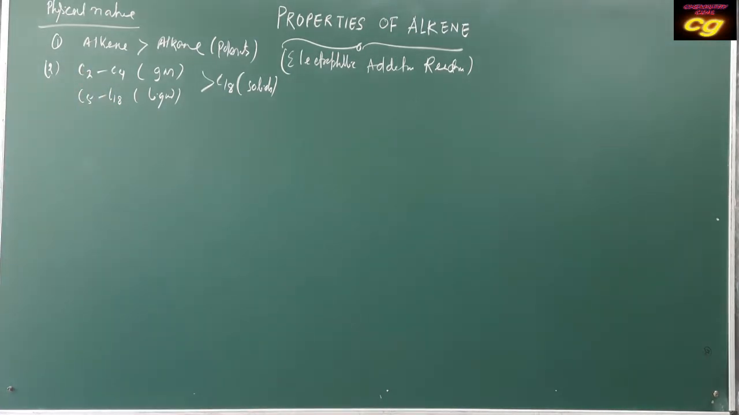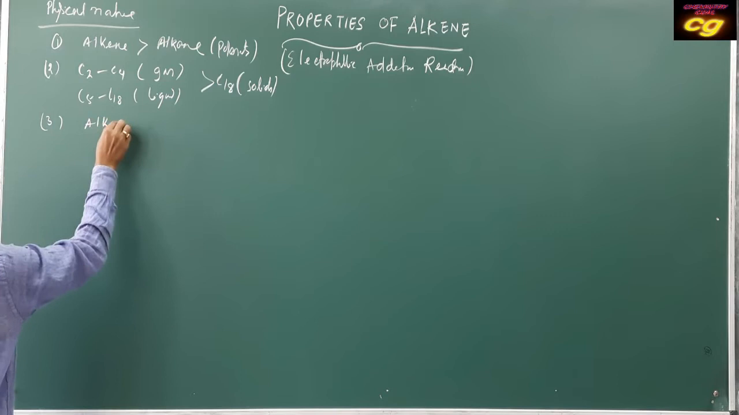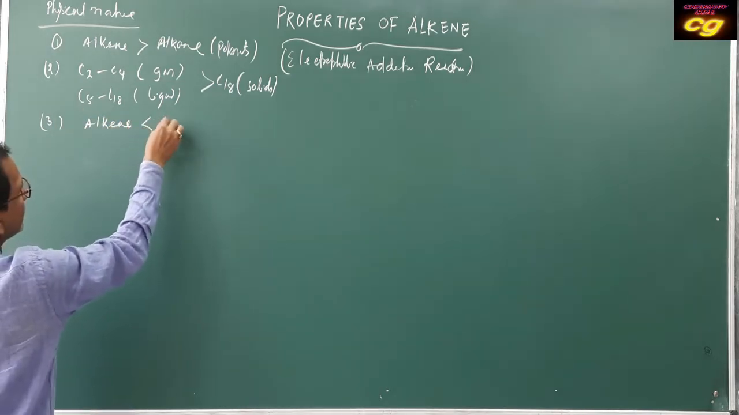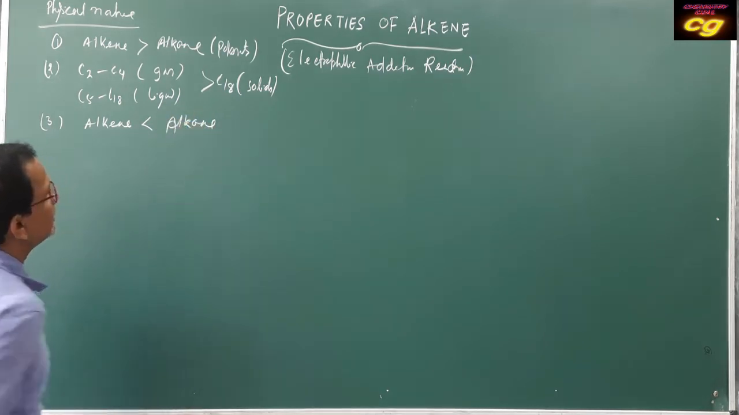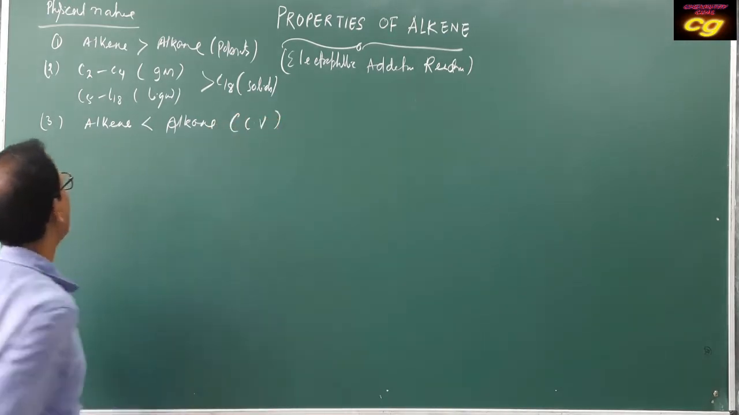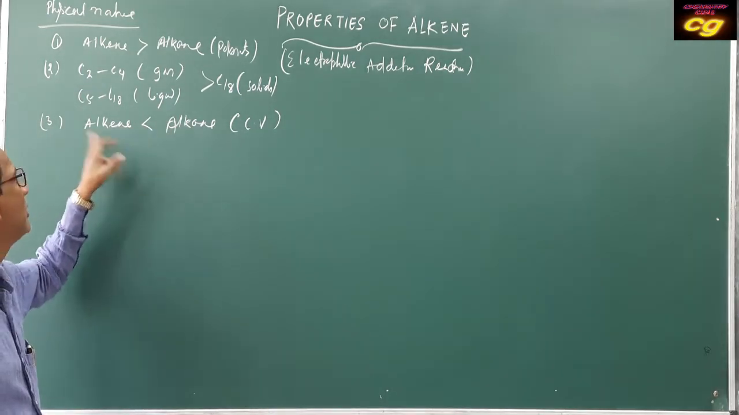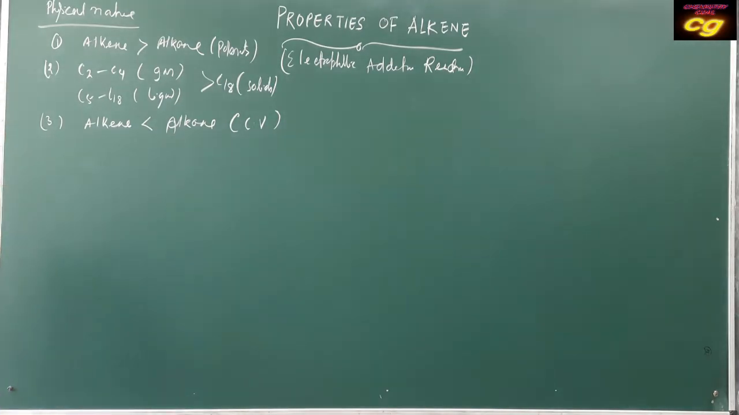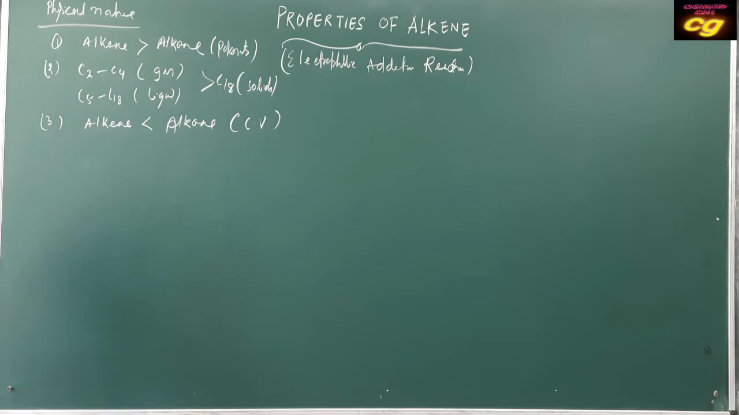These alkenes have lower calorific value than alkanes. The calorific value of alkene is less than alkane because the percentage of hydrogen is more in the case of alkane. So these are the important physical properties. Other properties remain almost the same: low boiling point, low melting point, low density. Then what are the chemical properties?